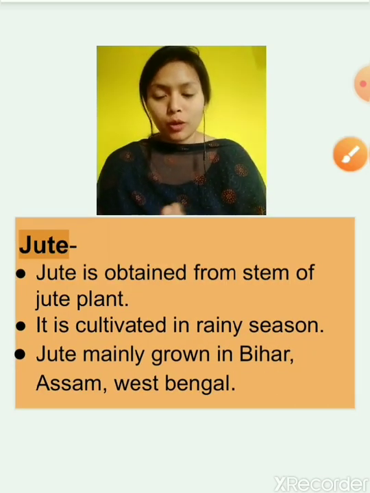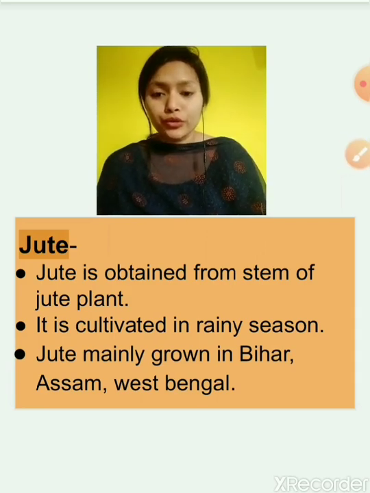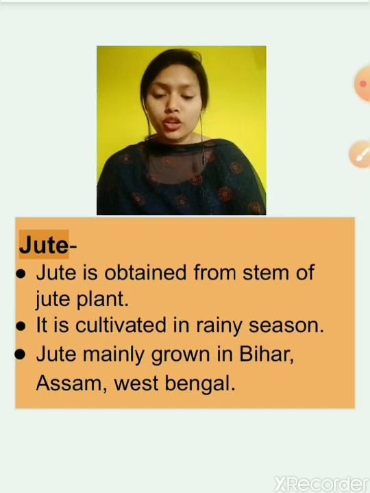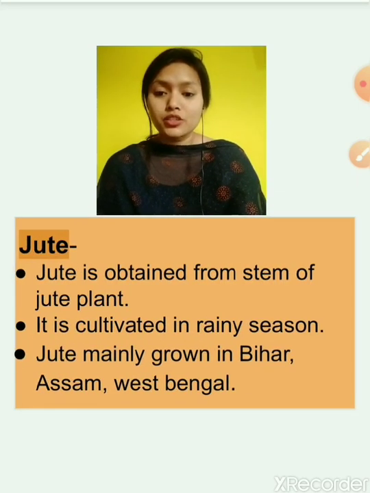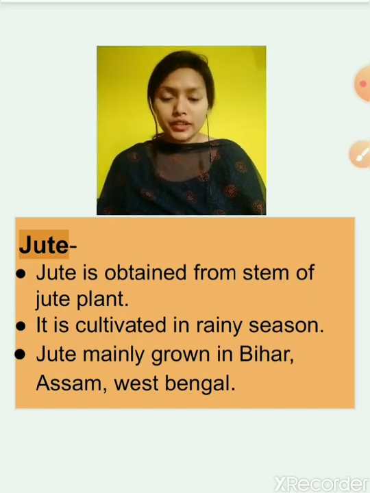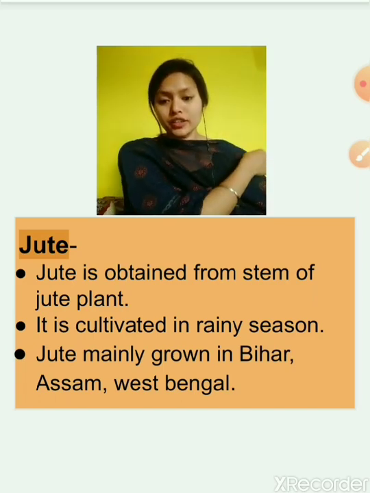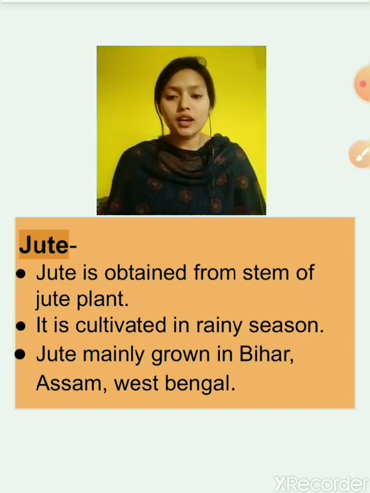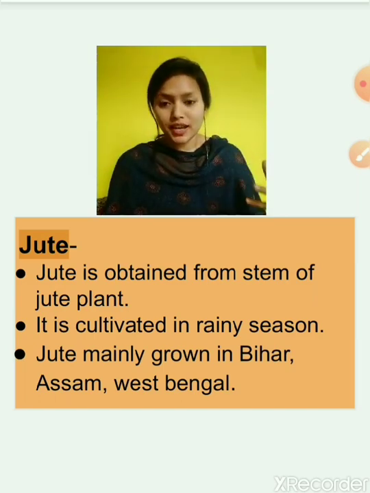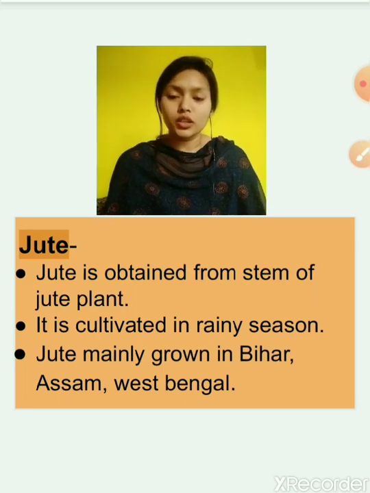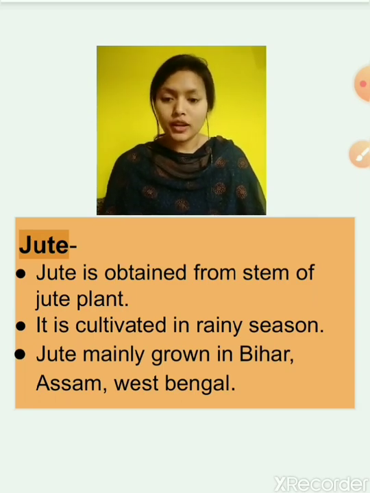Now about jute. Jute is obtained from the stem of the jute plant. It is cultivated in the rainy season, and jute mainly grows in Bihar, Assam and West Bengal, because these are the more rain-receiving states.